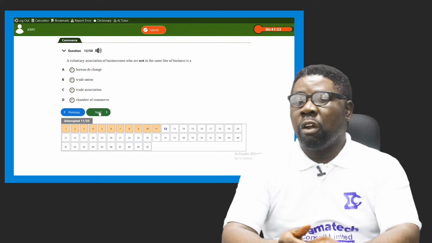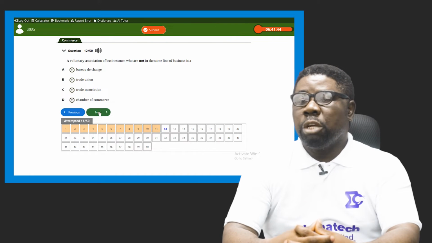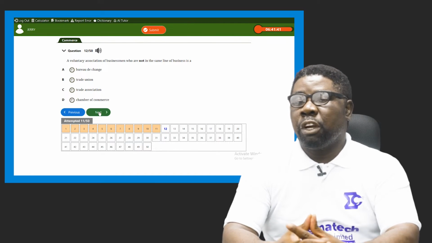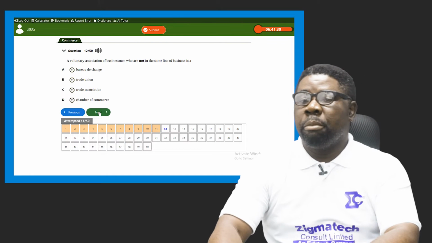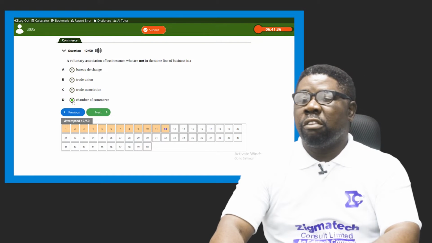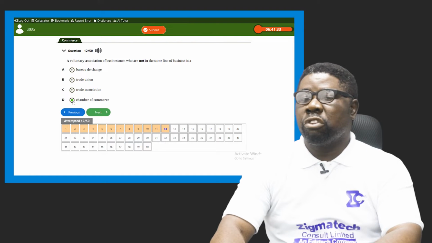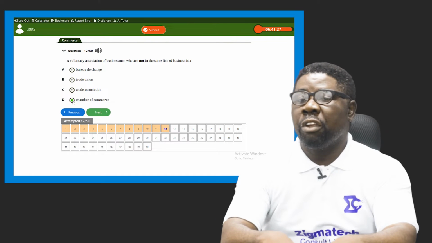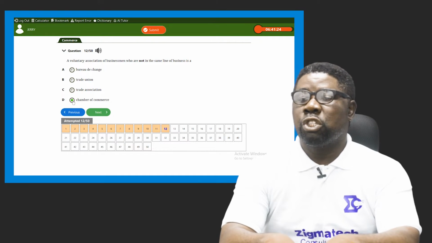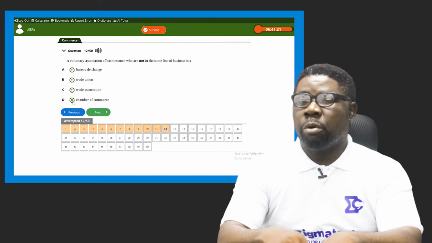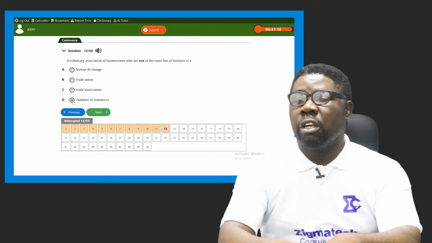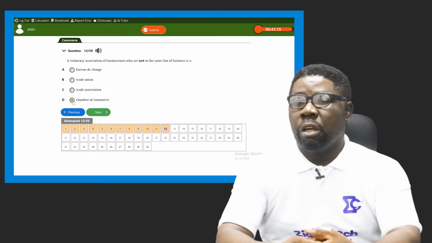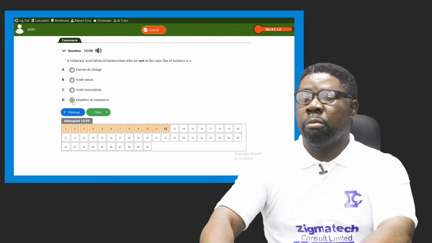People of the same trade or line of business who associate together to bring the best of their business to the fore. Then we have chambers of commerce. From what I've described so far, you should know that our answer is chambers of commerce. It's a voluntary association of businessmen who are not in the same line of business, who are meant to promote the business of the city so as to trade and prosper. It promotes both internal and external trade, that is national and international trade. That's the answer for number 12.